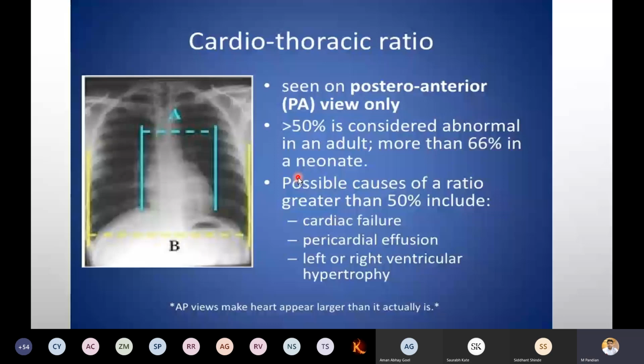In the viva, even if you have done the measurement properly, but you are unable to answer this, you should know what the cause is. Now below you can see that AP view makes the heart appear larger than its actual size. That is why we never prefer AP view; we go with PA view.